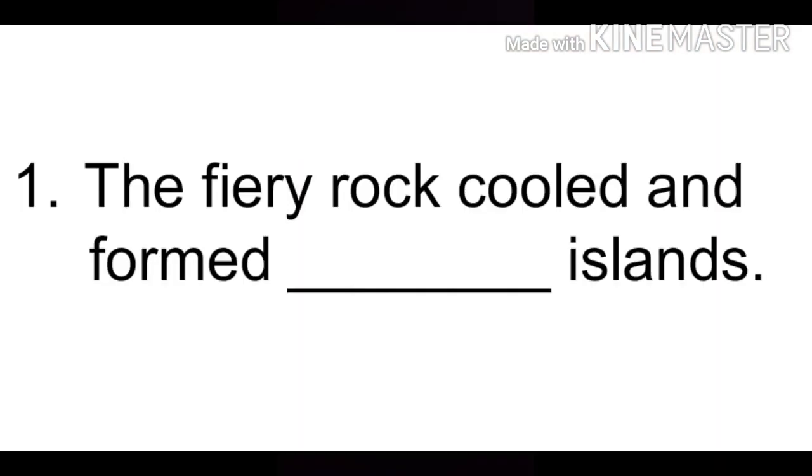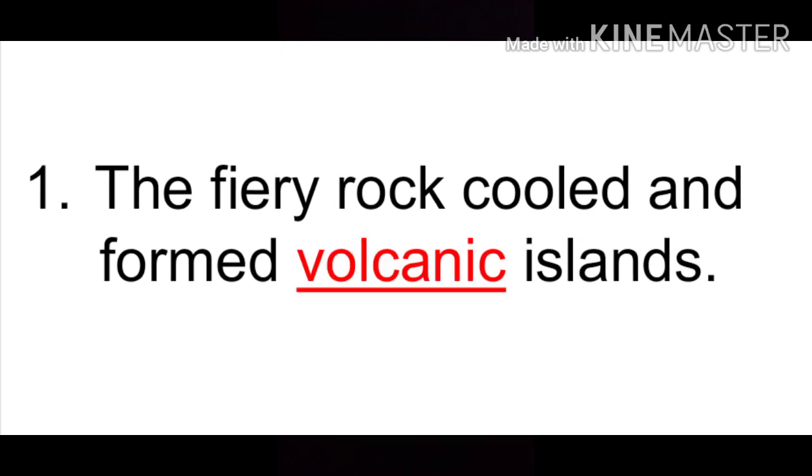In our earlier class, we had studied the third lesson of history, Life on Earth. Now, we are going to revise the same chapter in the form of question answers. I hope you have read the lesson and are ready to answer the questions. So let's start with fill in the blanks. The first one, the fiery rock cooled and formed dash islands. Yes, the answer is volcanic.